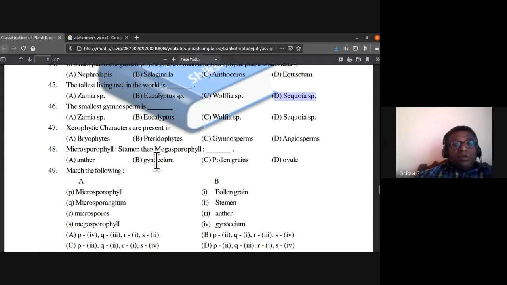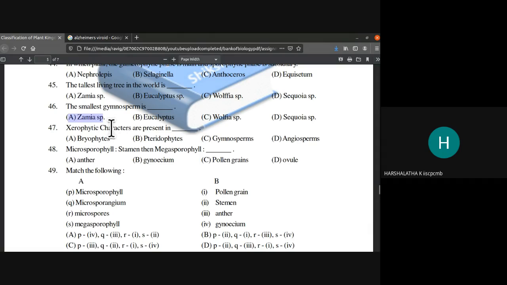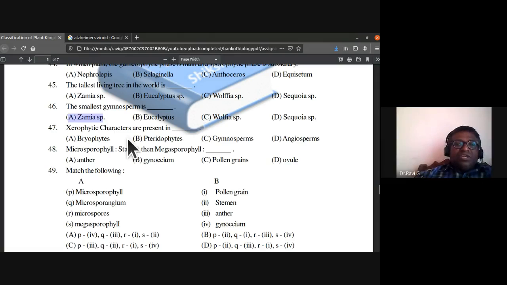Which is the smallest gymnosperm? Now you should be able to answer it. Option A. Zamia species is the smallest gymnosperm. Now, xerophytic characters, that is characters that let them conserve water. Xerophytic characters are present in bryophytes, pteridophytes, gymnosperms, angiosperms. Which of them have these xerophytic characters?